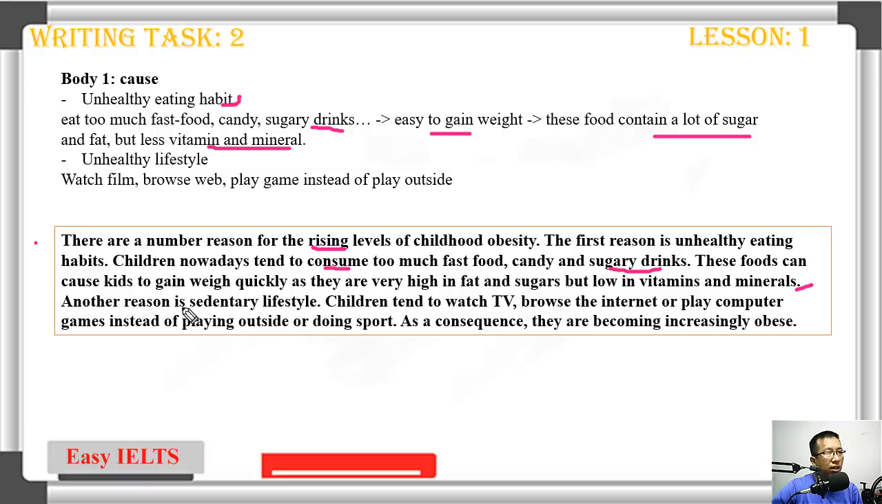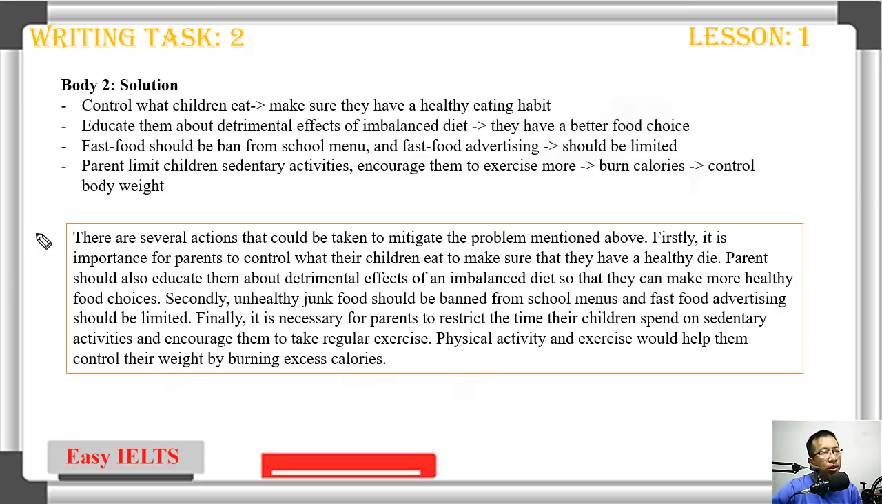And another reason is unhealthy lifestyle. Children tend to watch TV, browse the internet, or play computer games instead of playing outside or doing sport. As a consequence, they become increasingly obese. So in part 2 we write about the solution. You start with: there are several actions that could be taken to mitigate the problem mentioned above. Remember this sentence.